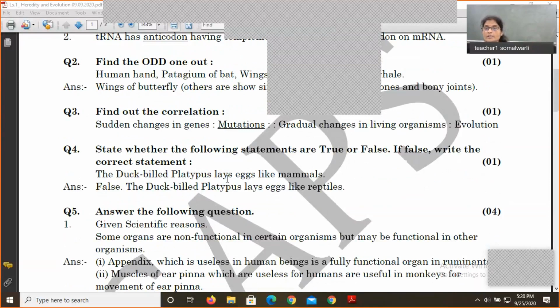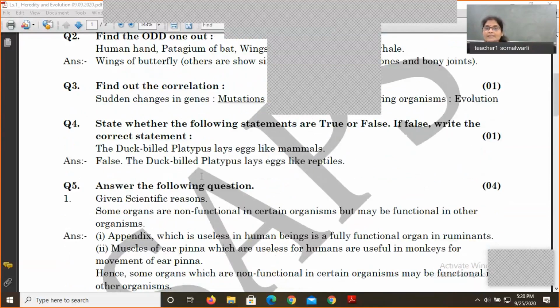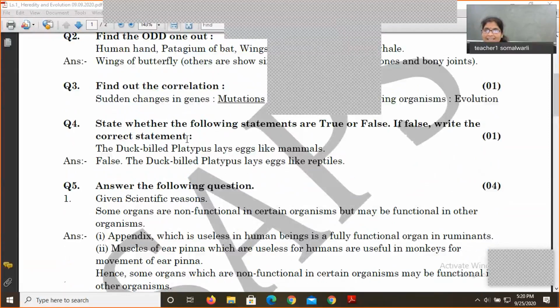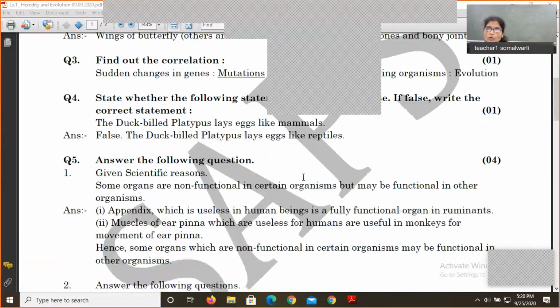State whether the following statements are true or false. If false, write the correct statement. Duck-billed platypus lays eggs like mammals. So the statement is false. Why? Because laying eggs is the property of reptiles, and as we know, it is a connecting link between reptiles and mammals. So what was the correction? The duck-billed platypus lays eggs like reptiles.